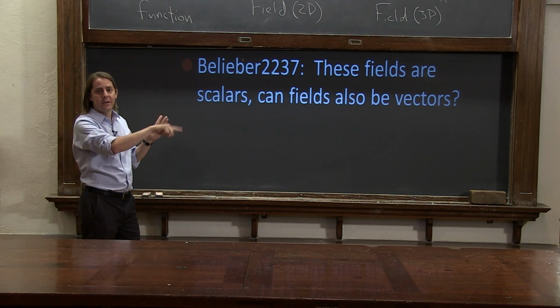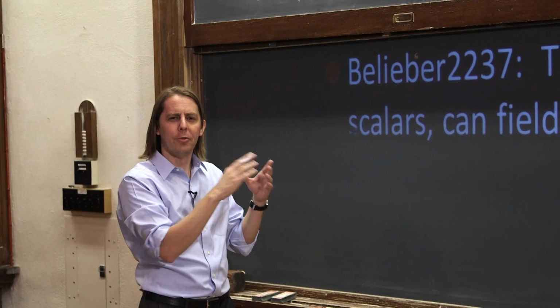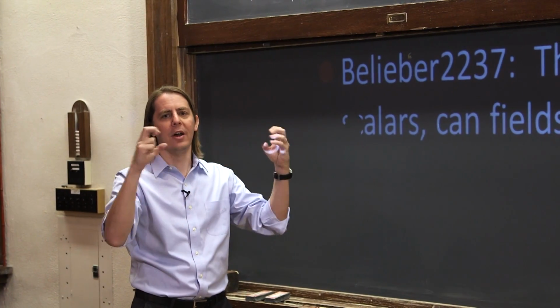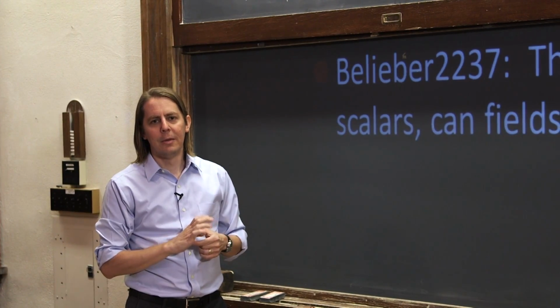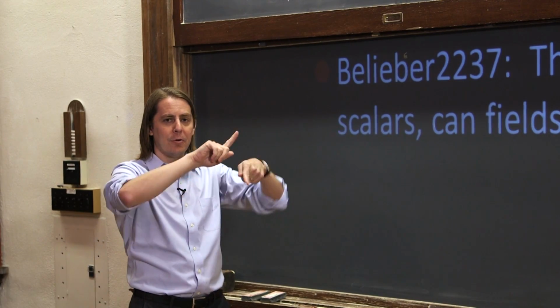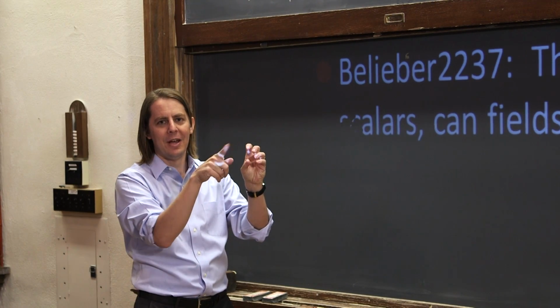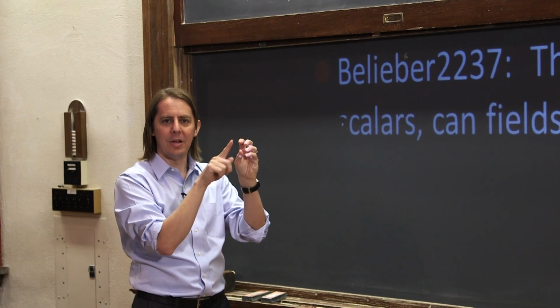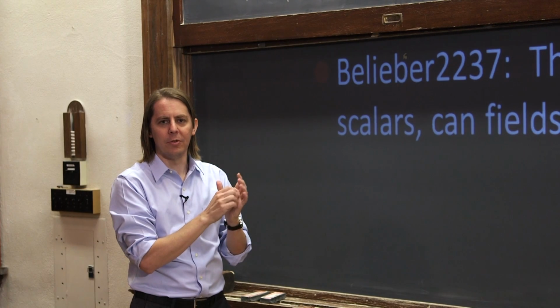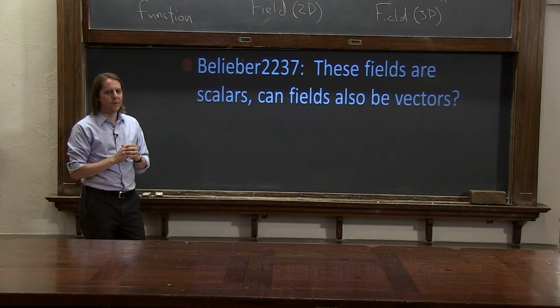I just drew height as a function of 1D. I drew a surface in 2D. That's again just a height. And when I drew the 3D field, I drew circles with a certain size. Those are all scalar numbers. But yes, you can have a vector field. You can have each point in space a vector pointing different directions. So you can have a position in space and the vector pointing in a different direction. And that's where fields start to get hard, when you have vector fields and you try to do calculus with them. But just to get started, keep in mind that a field really is just the old function that you're used to.